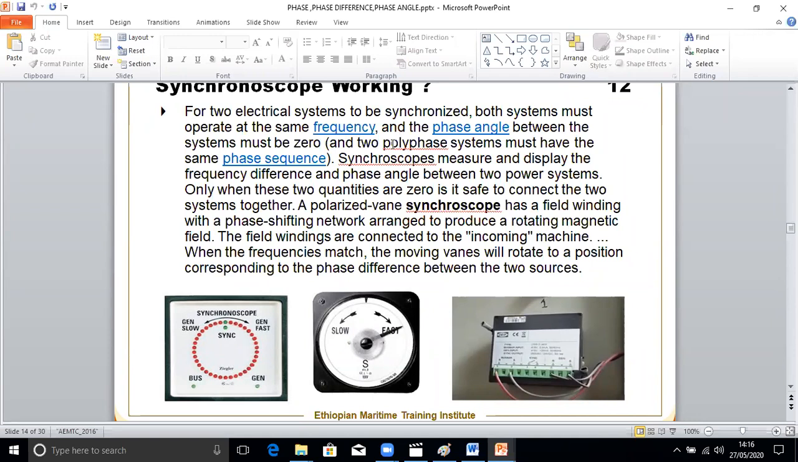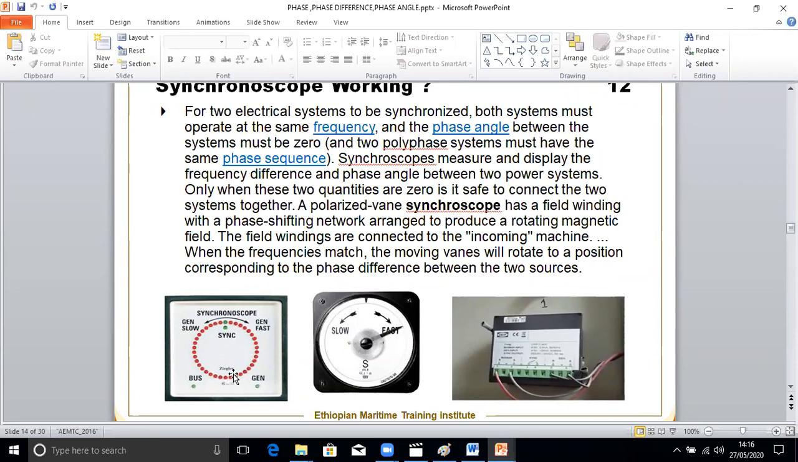So the synchronoscope measures and displays the frequency difference. If the incoming generator frequency is more, you find it rotating in the clockwise direction. If the incoming generator frequency is less, it will rotate in the anti-clockwise direction. So the synchronoscope measures and displays the frequency difference and phase angle between two power systems. Only when these two quantities are 0 is it safe to connect the systems together.